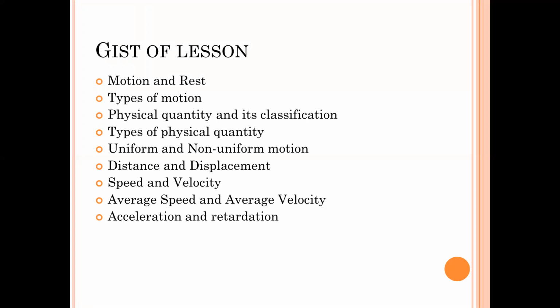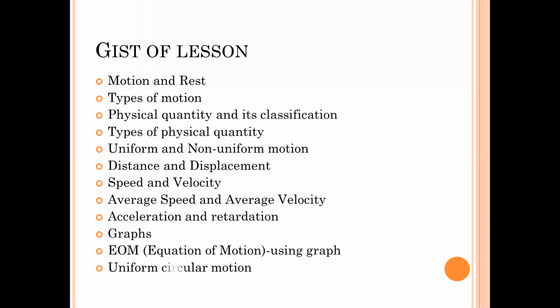Retardation is alternatively called negative of acceleration. Then we have to go through the graphs. Various graphs are there in this chapter, and these are the important graphs that are asked during the examination. EOM, equation of motion, using graphical technique to solve it, and uniform circular motion.